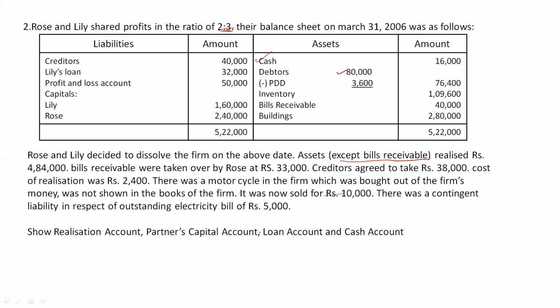Which are those three things? First of all is the capital of partners. After that, any undistributed profits or losses like reserve fund, general reserve, or the profit and loss account. The third thing is that partners' loan should not be recorded.